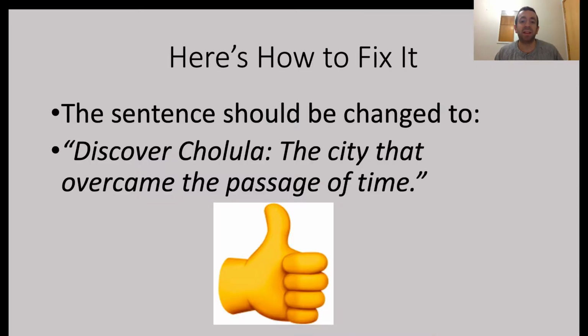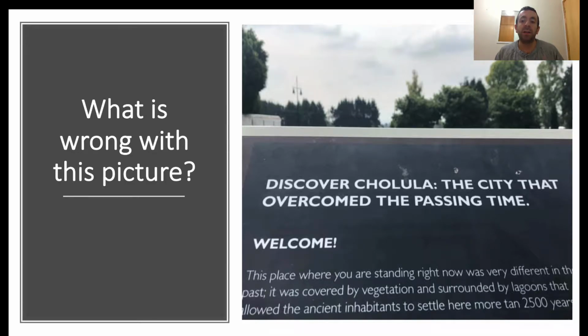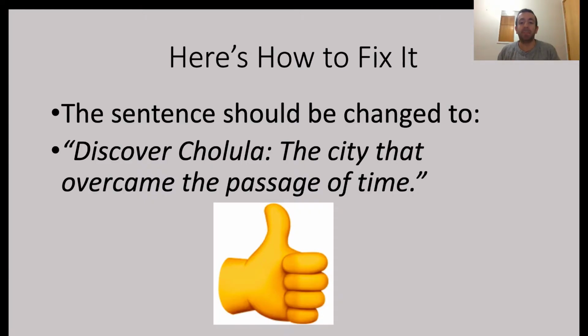And then instead of the passing time, it should be the passage of time. Time is continuous, obviously. And the passing time, you're forgetting the preposition of right here. And then passing time, yeah, you can pass time, the passing of time, but the passage of time is better English. It makes more sense.